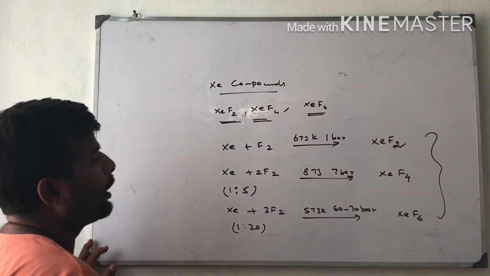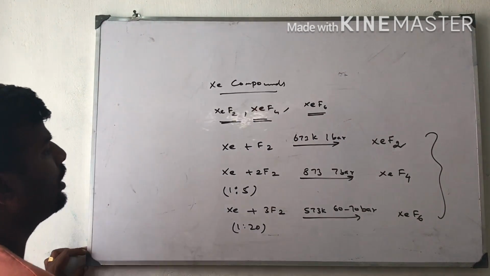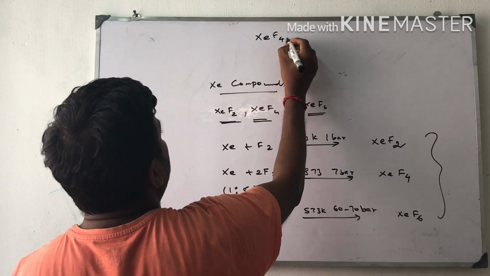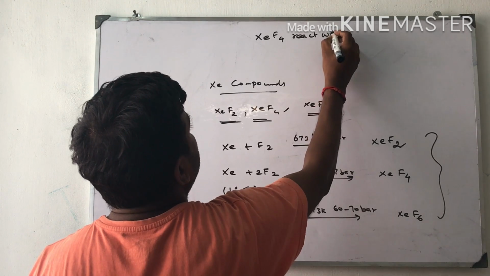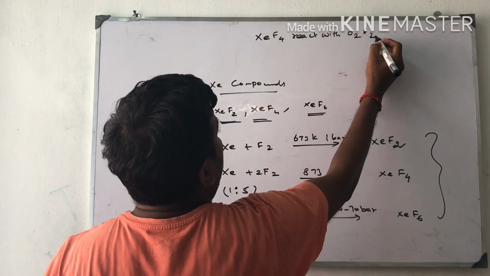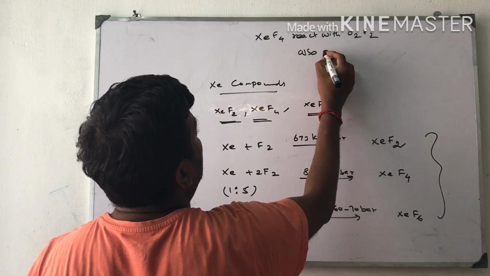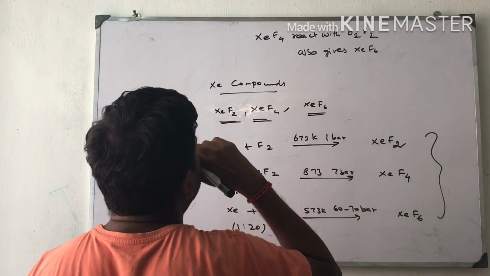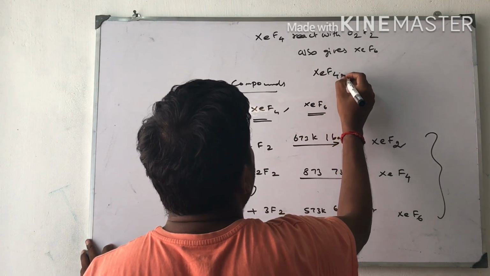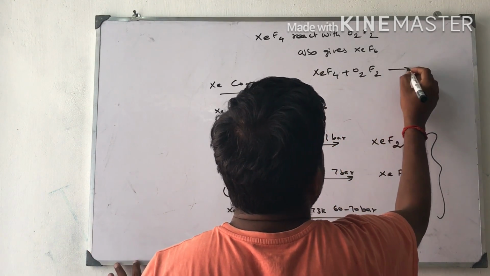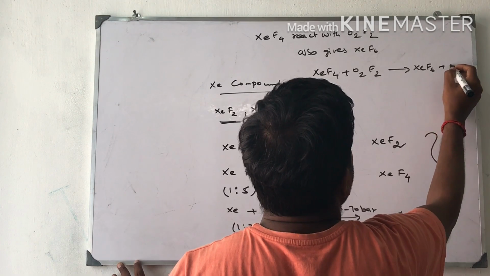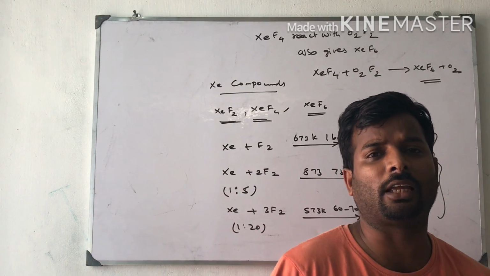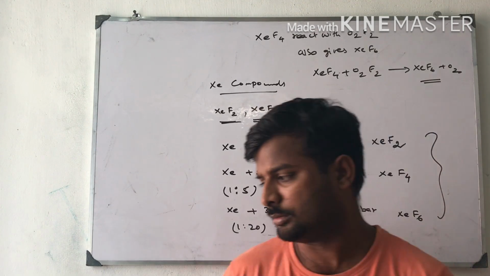So these are the three binary compounds prepared from xenon. One more thing: XeF4 reacts with O2F2 to give XeF6. The reaction is XeF4 plus O2F2 gives XeF6 plus O2. This is also an important reaction. These are the chemical reactions taking place in xenon compounds.